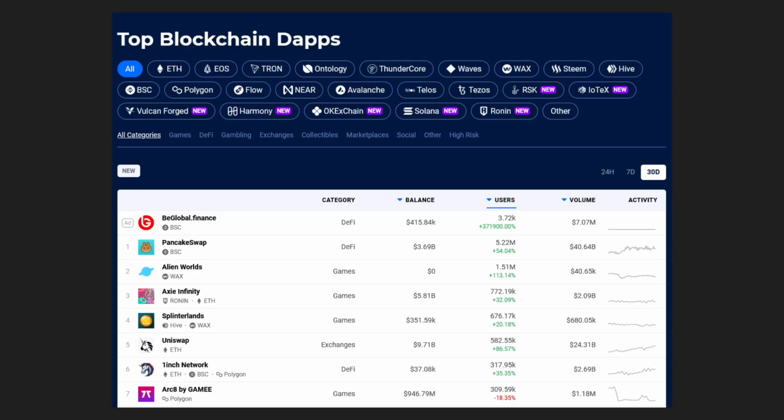So a great website for that is DApp Radar, or Decentralized App Radar. It is a great website to track the balances, the user growth, the volume, and general activity of many decentralized apps. And it's actually not limited to just Ethereum. You'll see many chains on here: Ethereum, Polygon, Binance Smart Chain. You'll see Solana, you'll see Waves, you'll see Avalanche, and many others, as you can see here up top. And as we can see, we could sort these by category. If you want to look at just gaming